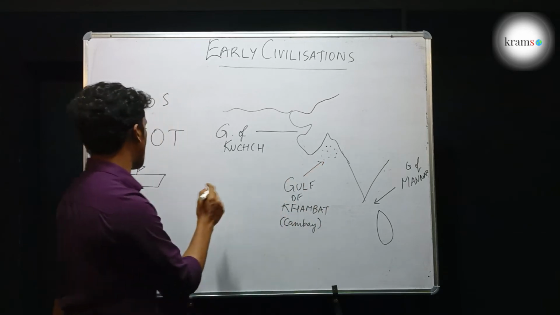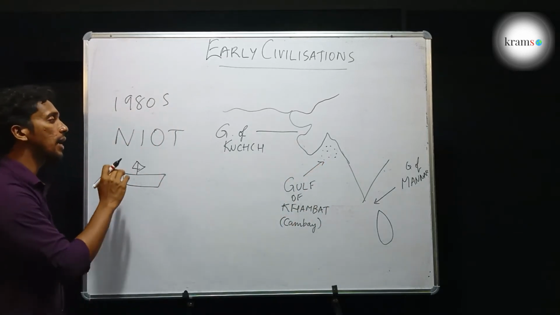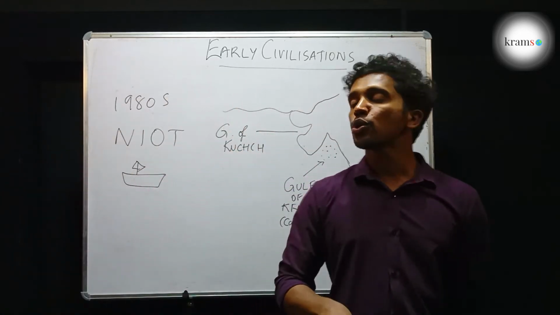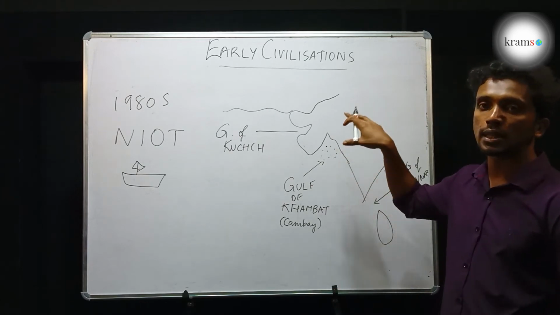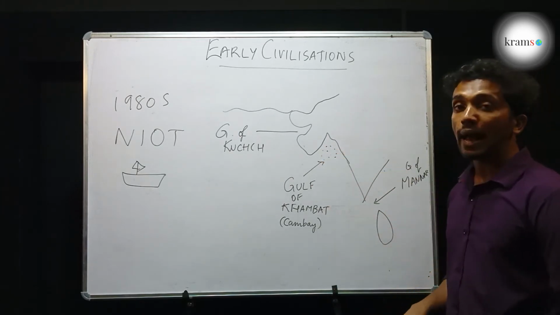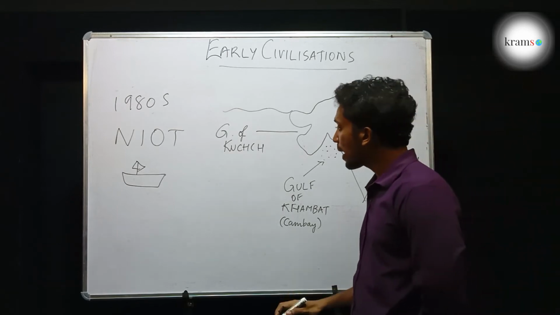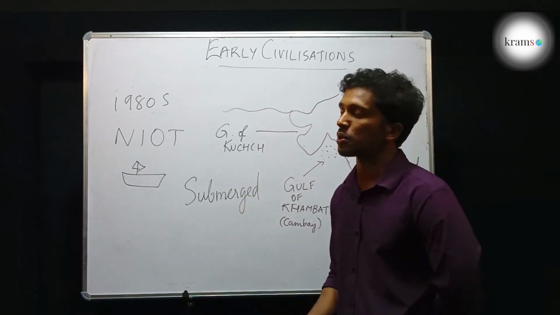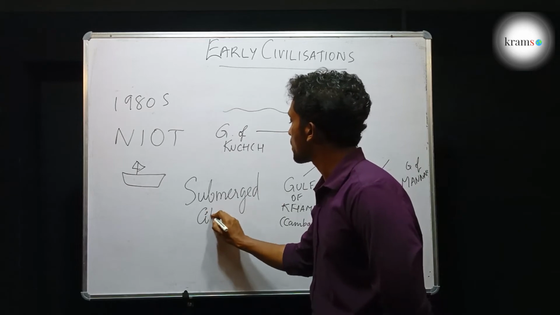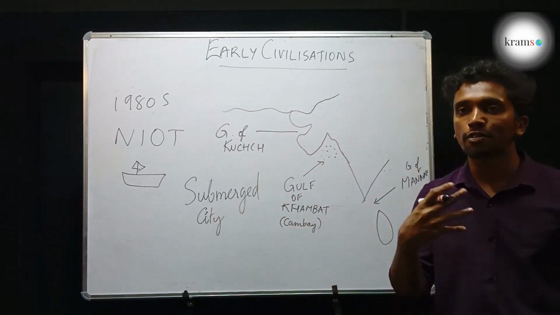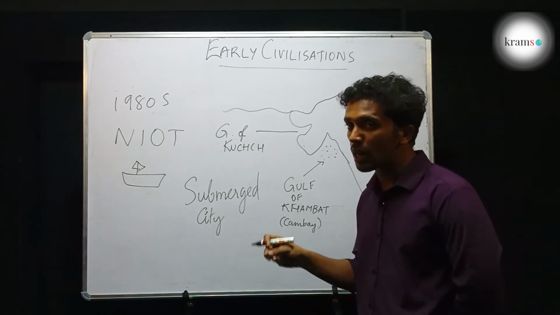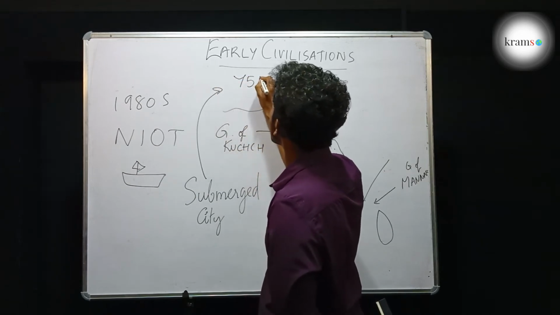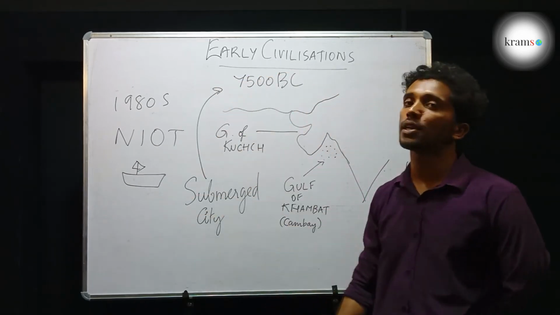And in 1980s, the agency under the Indian government, the National Institute of Ocean Technology, had sent a ship to study the waste that is deposited under the sea in this region, the Gulf of Kambat. And accidentally they had identified a submerged city, meaning a city that's underwater. They took the artifacts from there and did radiocarbon dating to calculate the time period, and they came to know that this city existed during 7500 BC.